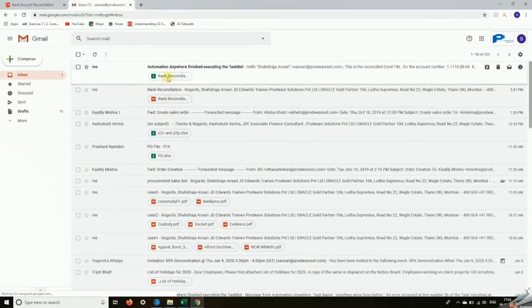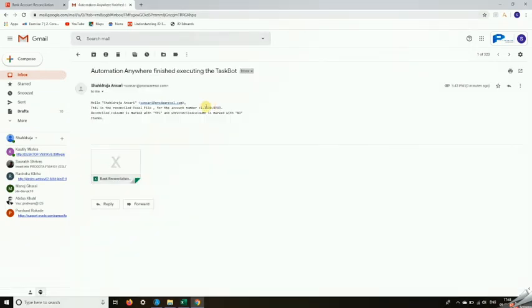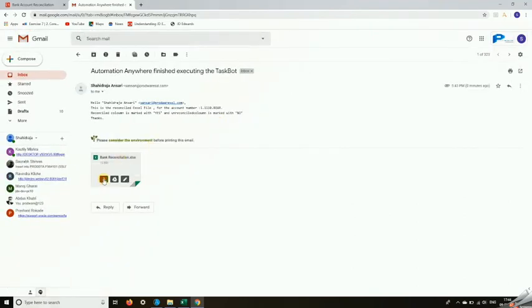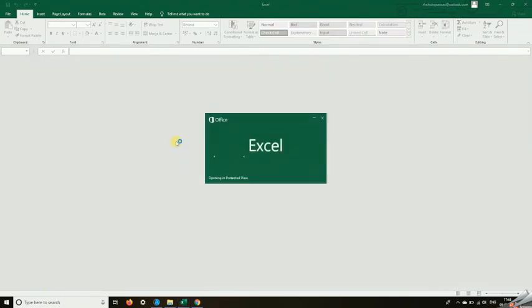Once the reconciliation is complete, a summary report gets sent out to the designated email address or group of email addresses, which can be used later for your reference or for further action.